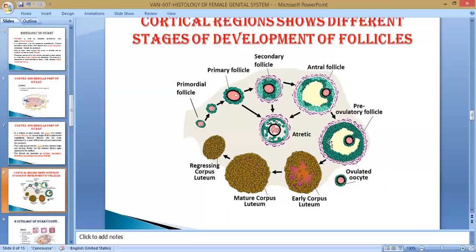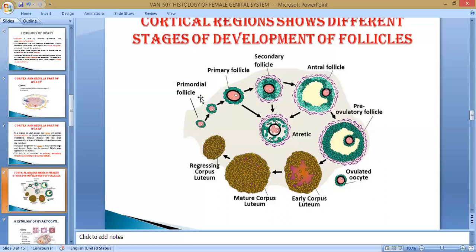So this is the pre-ovulatory follicle, the Graafian follicle, the matured follicle, which is ready to ovulate. If ovulation takes place, then there is a formation of corpus luteum. This structure is converted into corpus luteum, and this corpus luteum becomes matured. If pregnancy happens, if the ovum is fertilized, then they maintain this corpus luteum throughout the gestation period. If pregnancy doesn't happen, then it regresses, and that is known as regression of the corpus luteum. So I think the structure of the cortical region is clear.